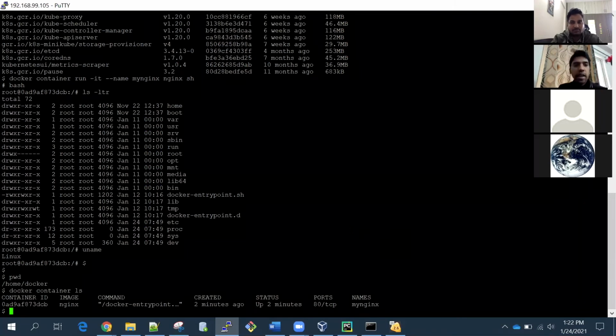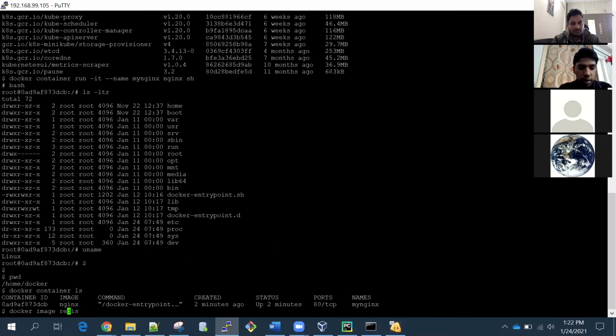So what I did: I downloaded the image and ran the container. The container is running on my host, on my Linux operating system. Now I can run another container. Suppose I want to run Redis.